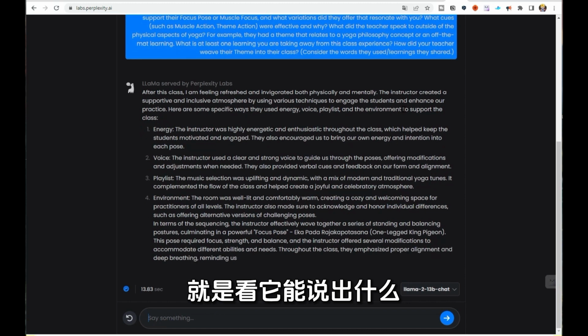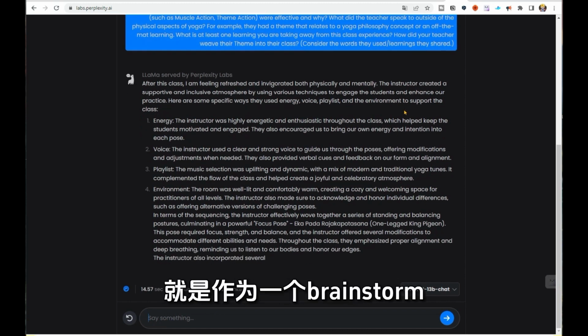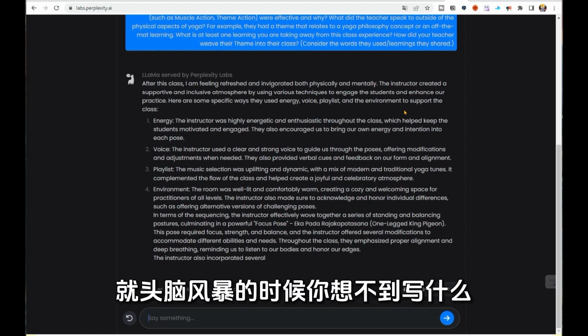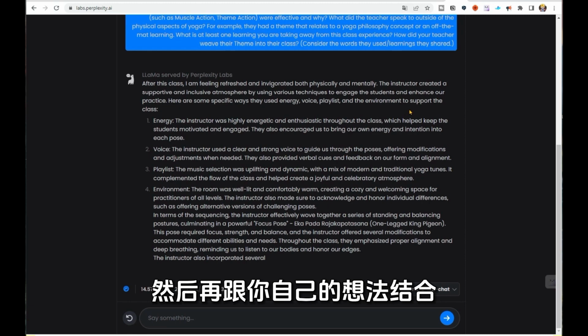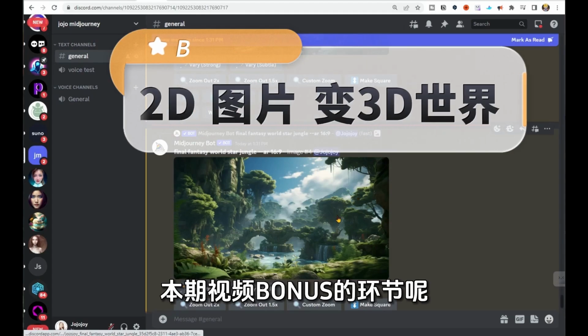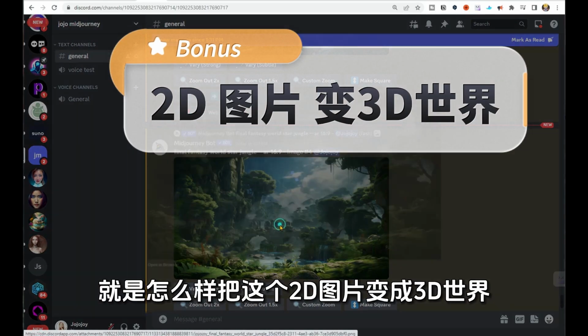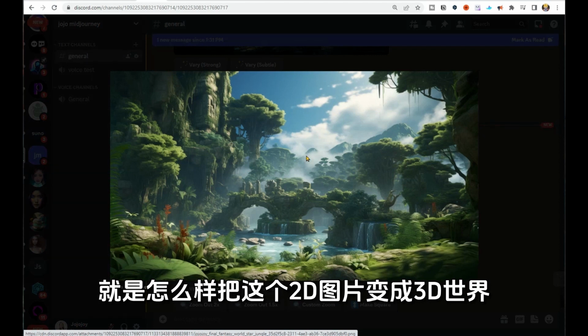I will take this instruction of my yoga class. The prompt is given to it, without uploading any files, and I let it give me some output, just to see what it can say. In fact, I think it's still good, as a brainstorm. If you can't think of what to write, you first let the AI help you, and then combine it with your own ideas.